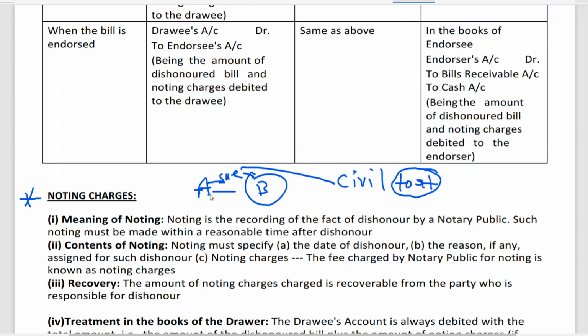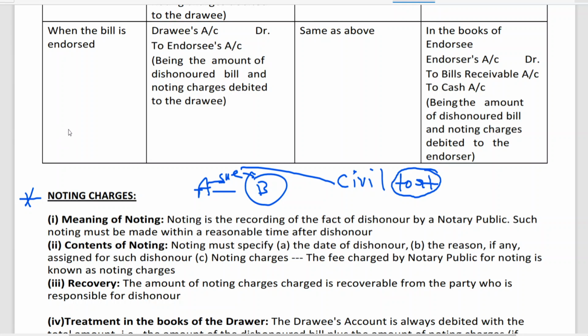Everybody knows that, why should A go to court if B is making the payment? Everybody knows that since B has not made a payment, A will be very happy to collect the money, no? A, or the holder of the bill, is very happy to collect the bill, no? I'm telling you, holder of the bill. Try to understand. Holder of the bill.